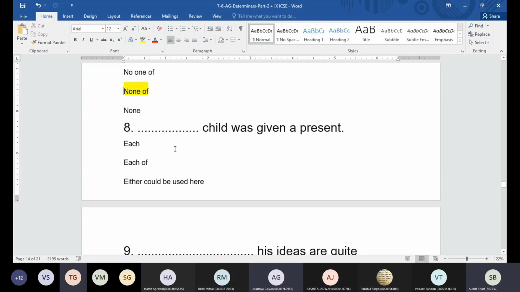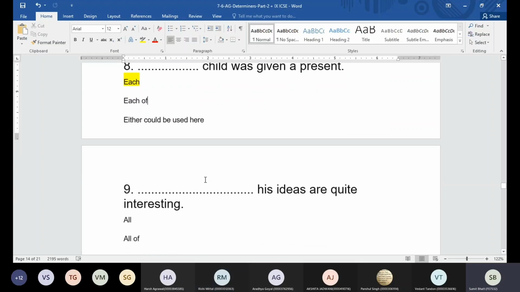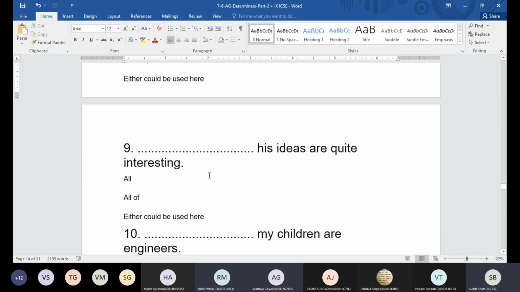Okay. Now we have: dash child was given a present. Each of, each child. If you have each of the children, then we could go for this option. Dash's ideas are quite interesting. All his ideas. Can I go for all of his, sir? We can use both. So we can say all his ideas or all of his ideas.